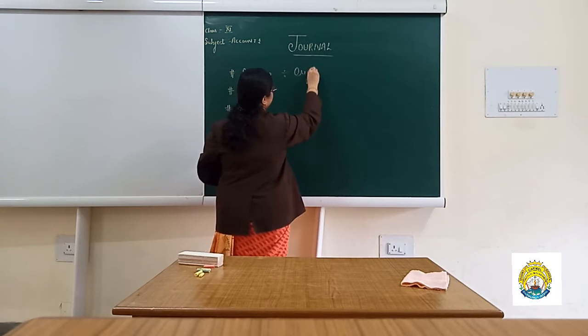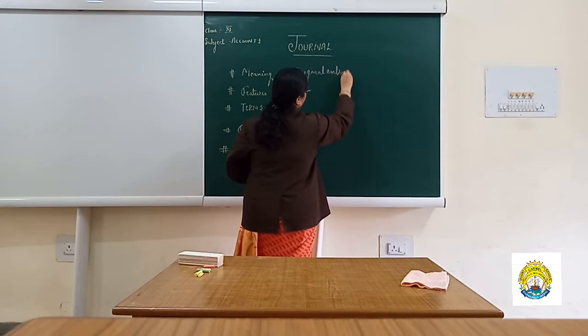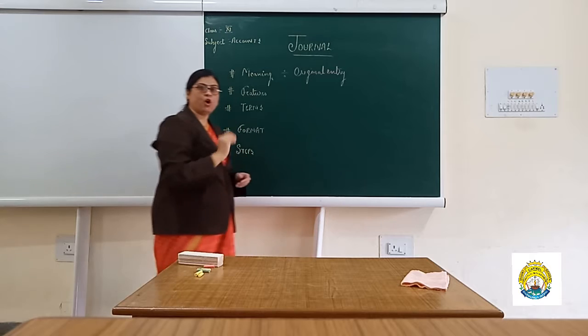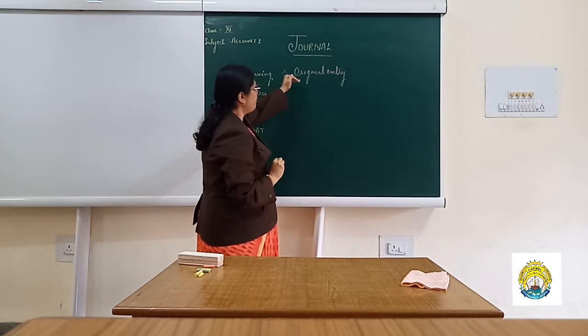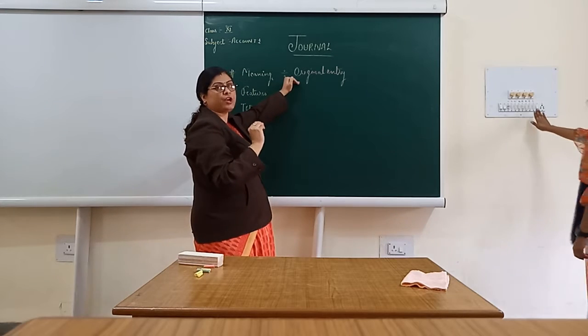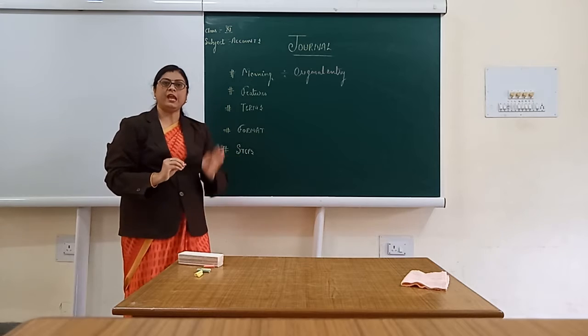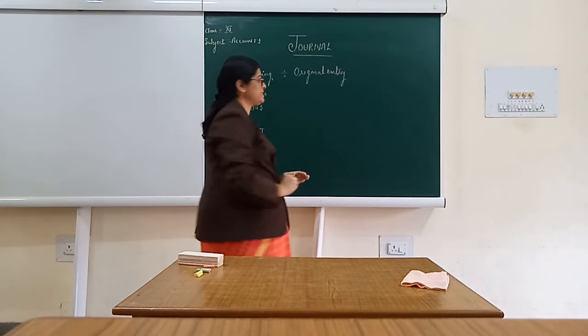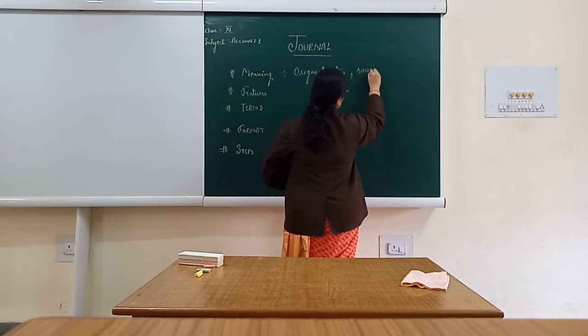We used to say it as a book of original entry, where the transactions are recorded in a chronological order. This is the book where the things are recorded primarily. These are recorded with the help of source vouchers. That means we people are having source vouchers related to it.